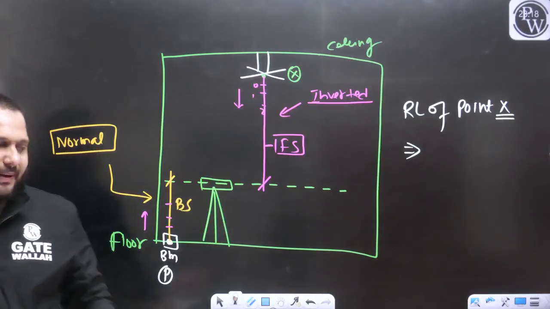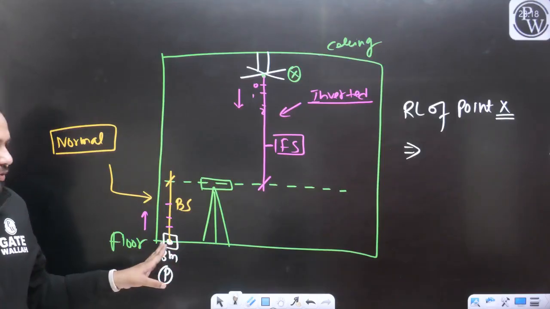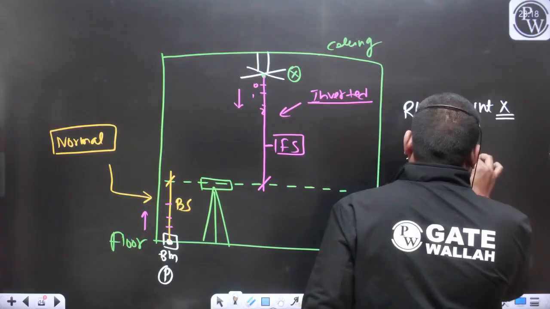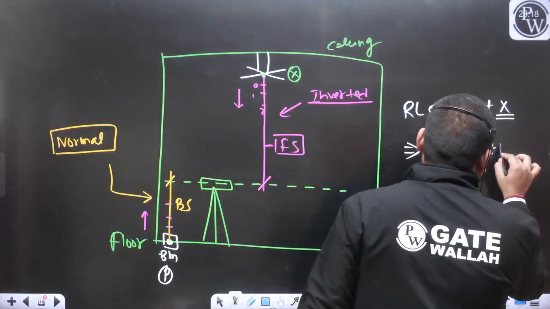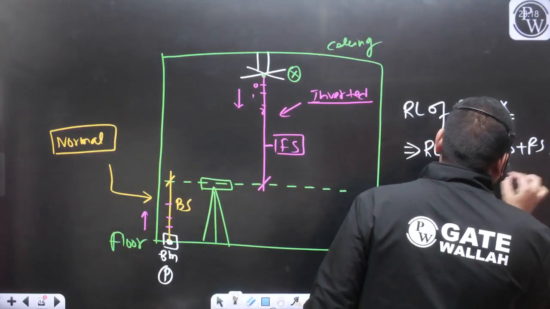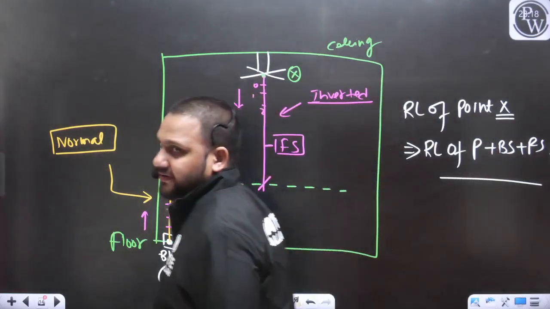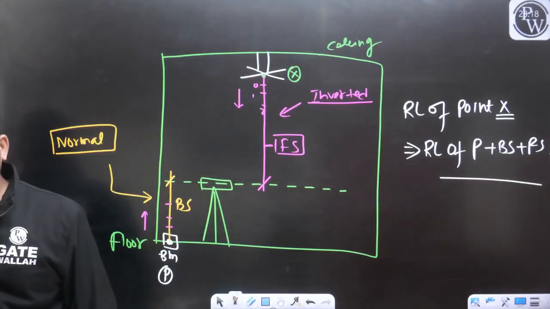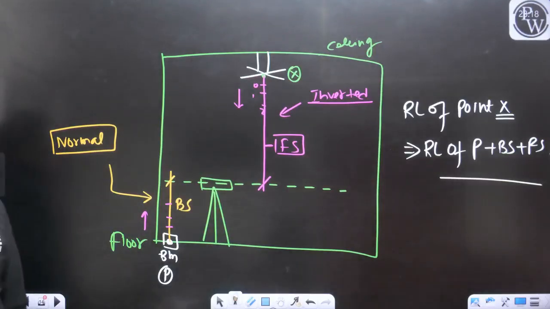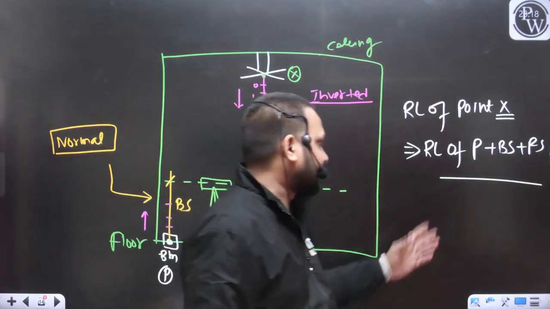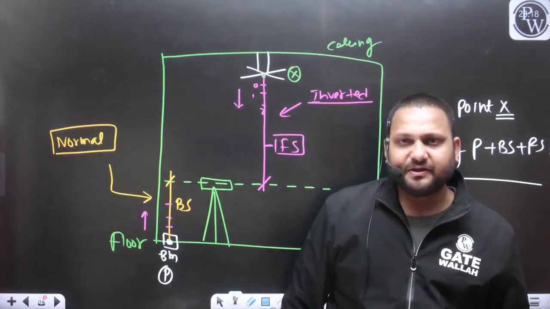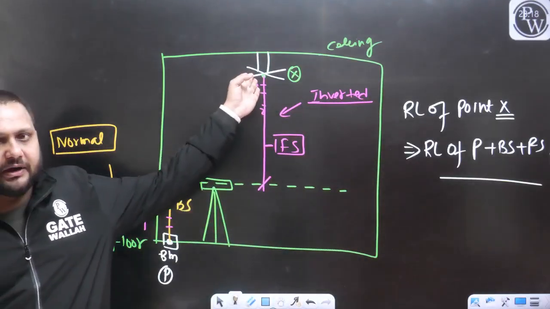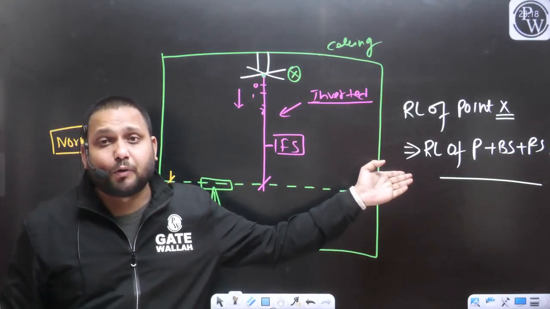So if I know the benchmark, point P, I can write the RL of the point will be equal to RL of the point P plus backside plus foreside. That's it. In this way, you can reach up to point X. If we know the RL of P, the backside reading, and the foreside reading, we can reach this point, and this is nothing but the RL of the point X.